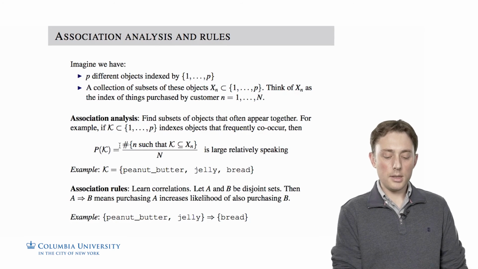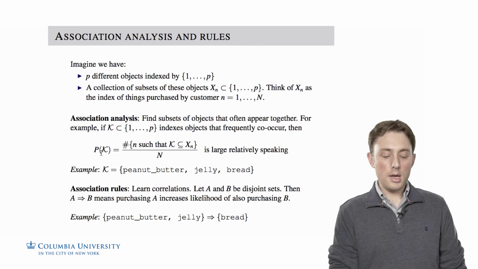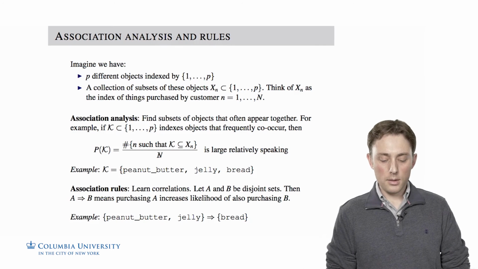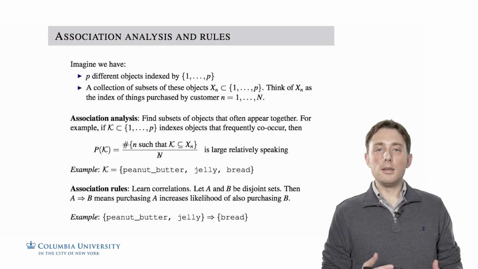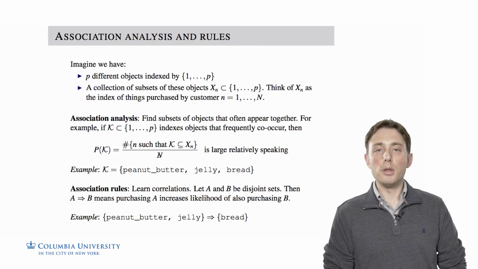So we count the total number of baskets where this subset appears, and then we divide by the total number of subsets to begin with. We want to find these subsets where this probability is large.